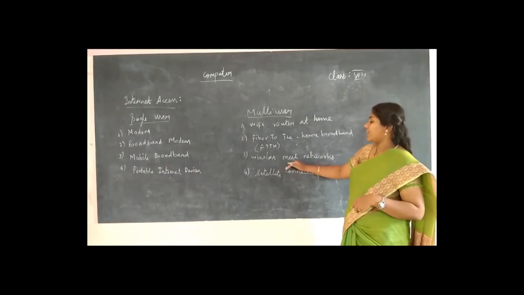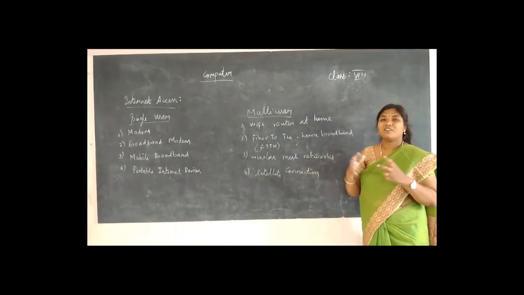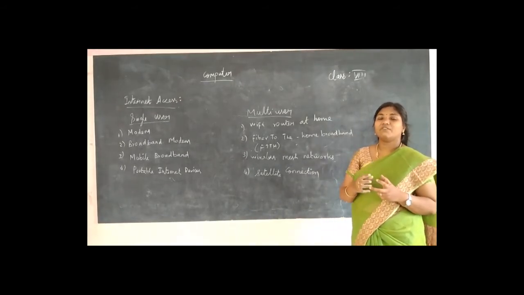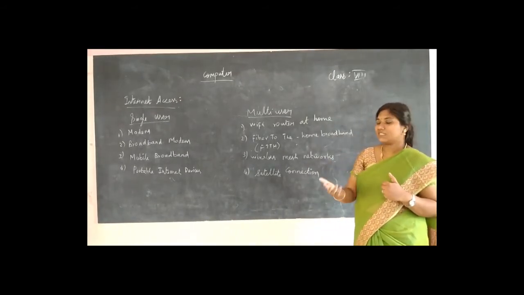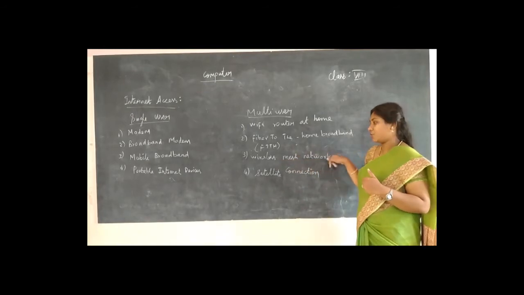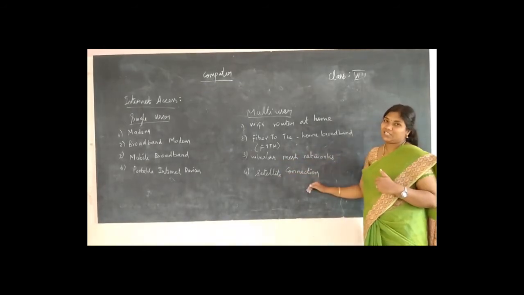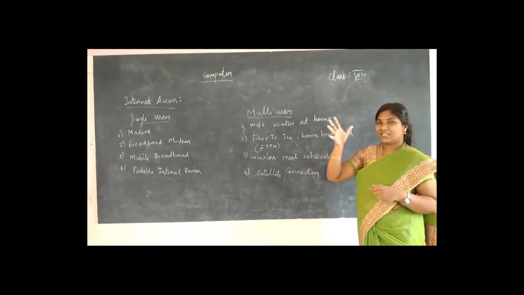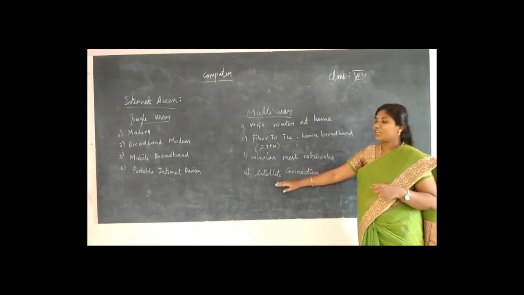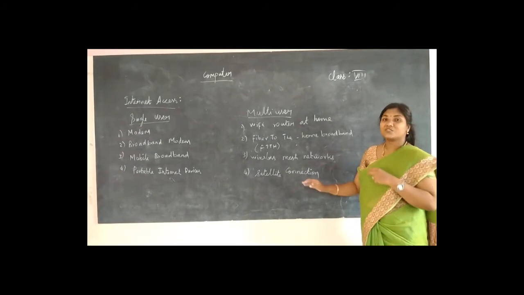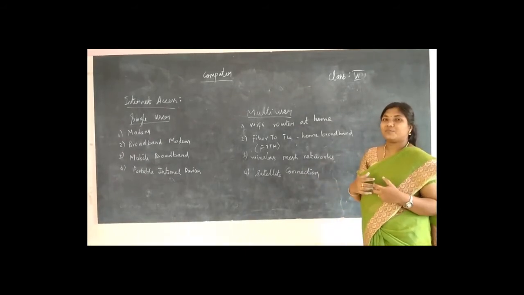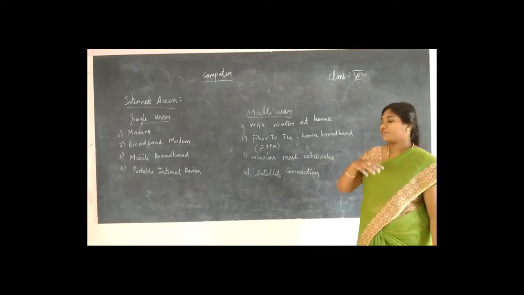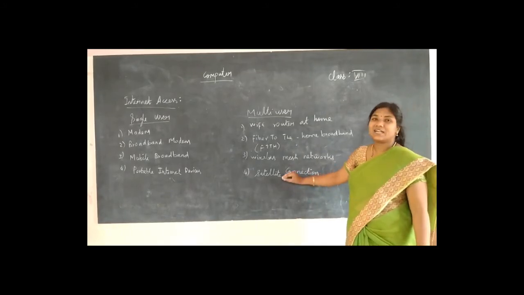The next one, wireless mesh network. Here there will be a lot of wires and a lot of nodes, and from those the networks will be connected to the system. That is the wireless mesh network. And the last one, satellite connection. You know very well about satellite connection. We use DTH like that, no? In that we use satellite connection. It is for getting information from a very large geographical area. From there we get the satellite connections.